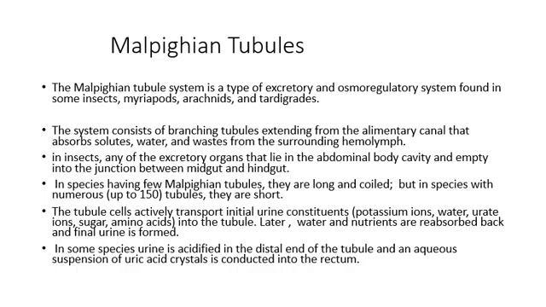The tubule cells actively transport initial urine constituents, that is potassium ions, water, urate ion, sugar and amino acid, into the tubule. Later the water and nutrients are reabsorbed back and final urine is formed. In some species, urine is acidified in the distal end of the tubule and an aqueous suspension of uric acid crystals is conducted into the rectum.